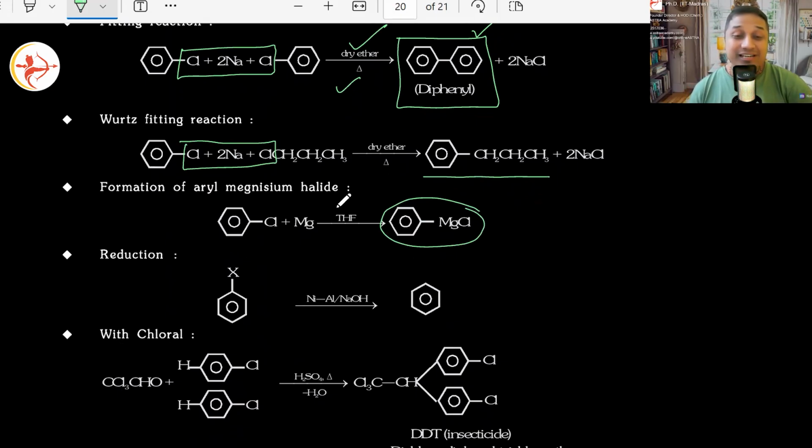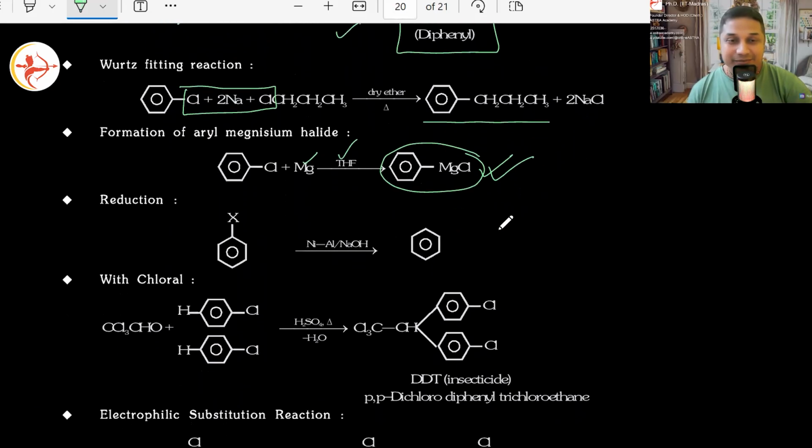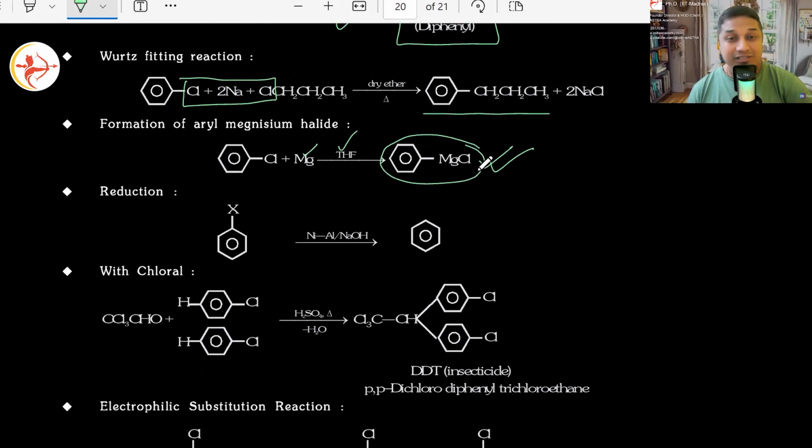In the presence of tetrahydrofuran as a solvent, this reaction is carried out with magnesium. Magnesium will jump in the middle and will form a Grignard reagent here, aryl magnesium halide. The mechanism of all this you know already. Exact same way as aliphatic Grignard reagents form, even aromatic Grignard reagents form via same method only. Correct? That mechanism doesn't change.